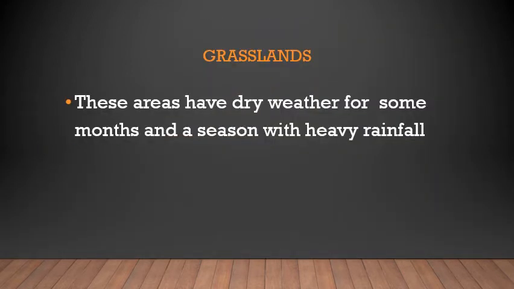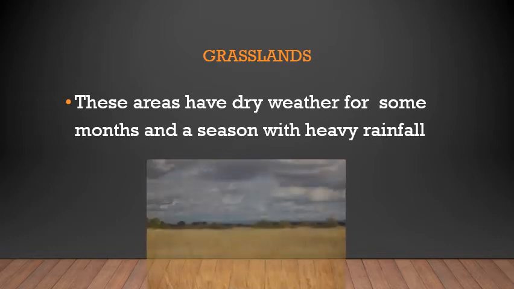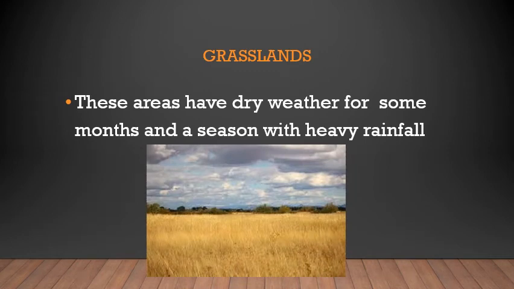Third one is the grasslands. These areas have dry weather for some months and a season with heavy rainfall. Grasslands means the grasses are very tall. They are not very short like the grasses that we see in our areas. These are very tall grasslands. So grass and trees grow in these areas.